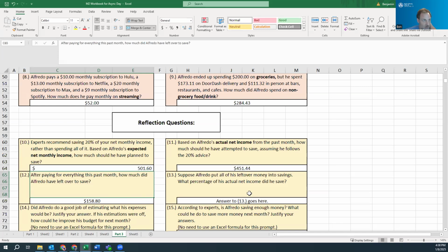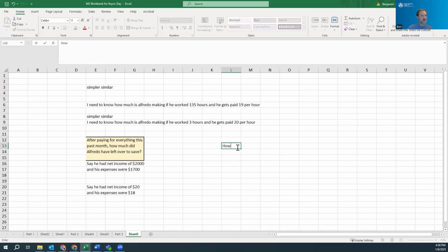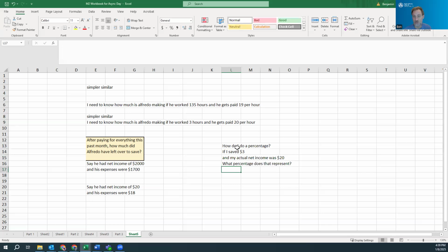Okay. So now we're going to look at what percentage of his income did he save, his actual net income. And so we've got to remind ourselves how to do a percentage. How do I do a percentage? So if I saved $3 and my actual net income was $20, what percentage does that represent? Well, it's not 100% because if it was 100%, I'd be saving $20. So it's less than 100%. And remember from last week, we just need to make a ratio in order to make a percentage.